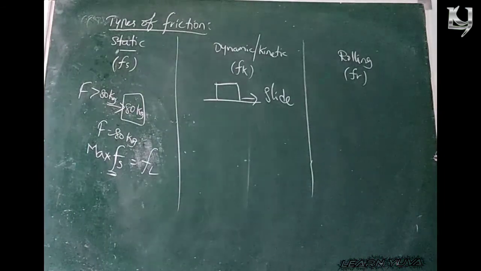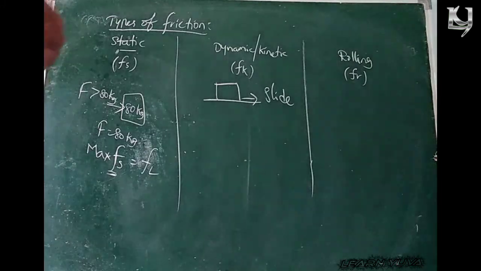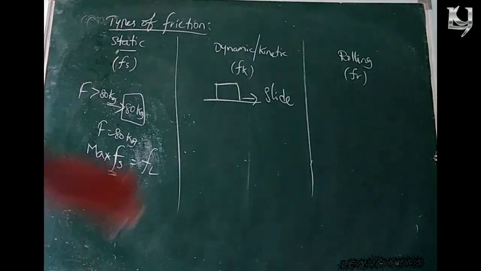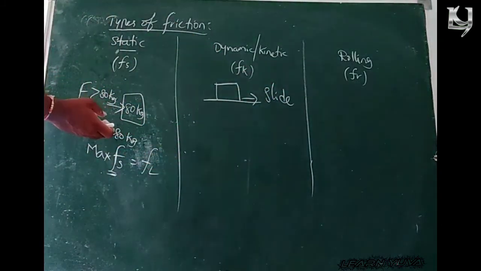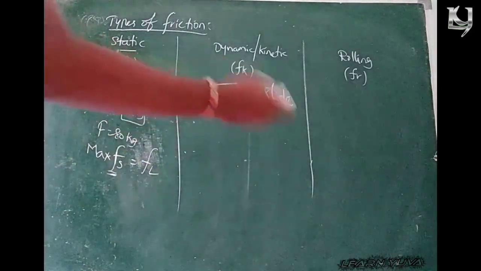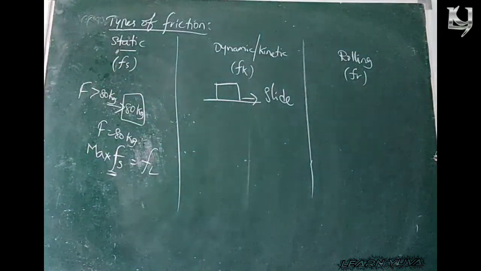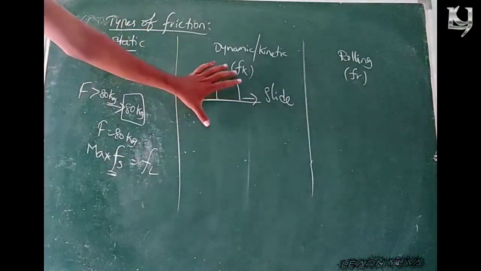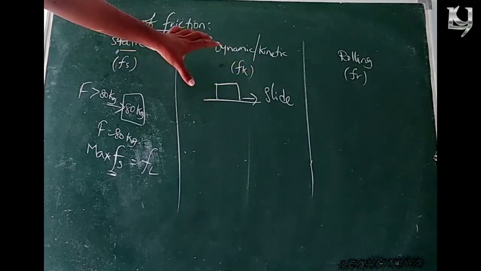That means if we apply some amount of force on the body, and the force is less than its weight, the body will not move. In this case, static friction comes into play. If we apply more force than the limiting friction, then the body moves. In this case, kinetic friction comes into action, right?